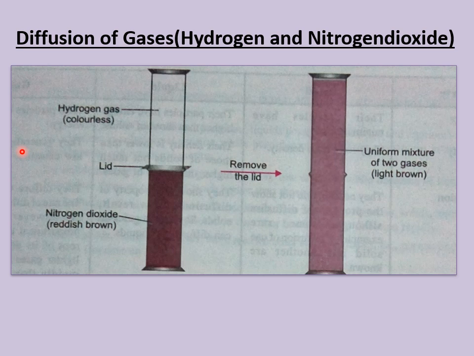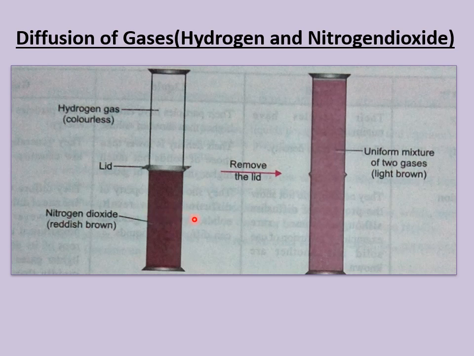But here it is very interesting to note that during diffusion, even a heavier gas can move upwards and a lighter gas can move downwards. Here, hydrogen is a lighter gas and nitrogen dioxide is a heavier gas. So that is where one is down and the other is up. If you take two beakers with a lid between them and remove the lid, what happens? The heavier gas goes upwards and the lighter one moves down. This occurs against gravity.